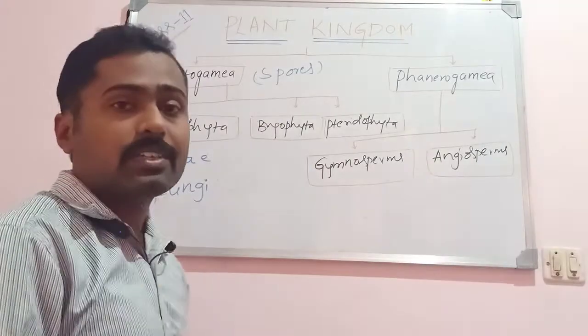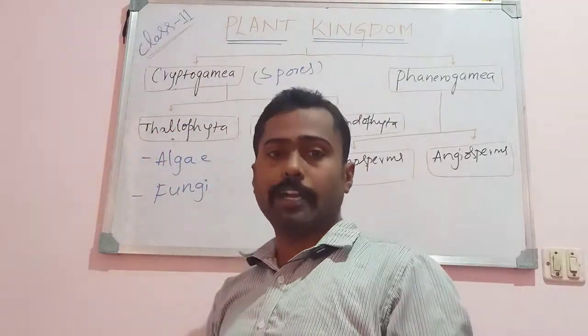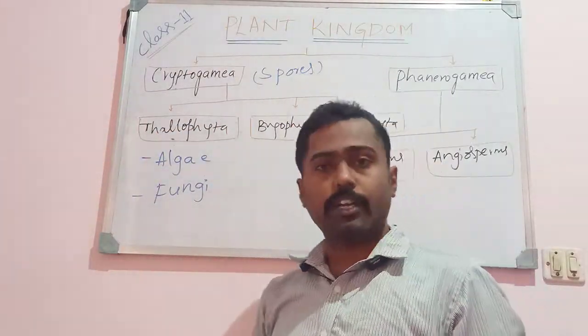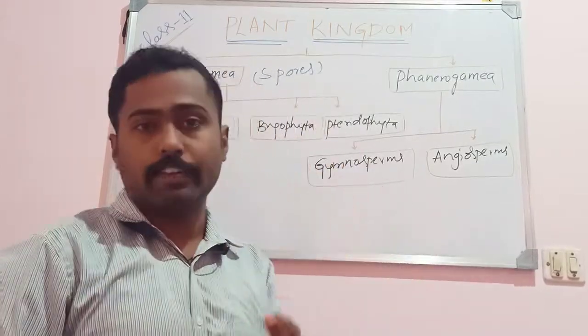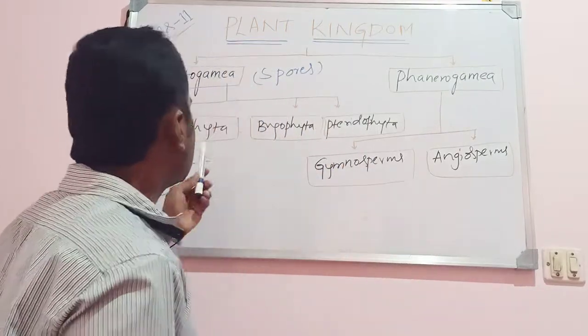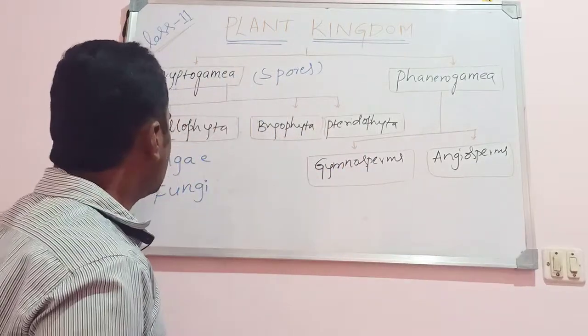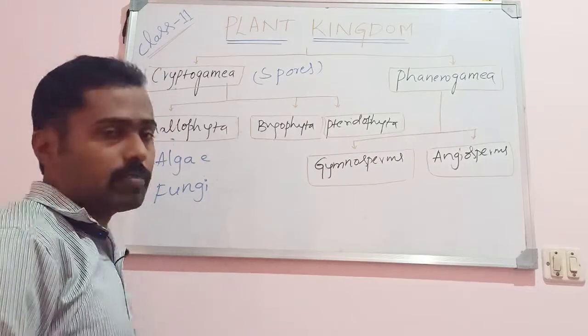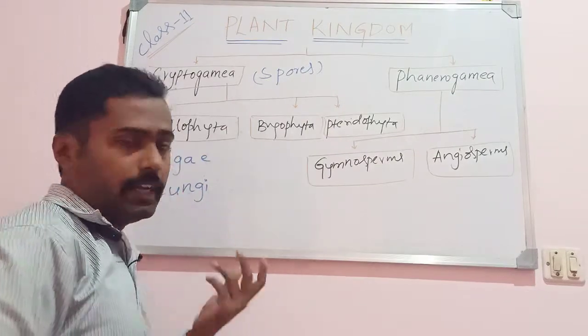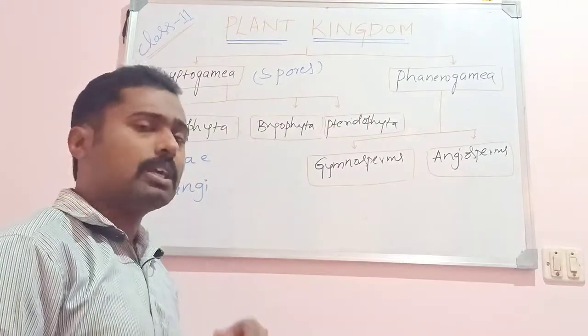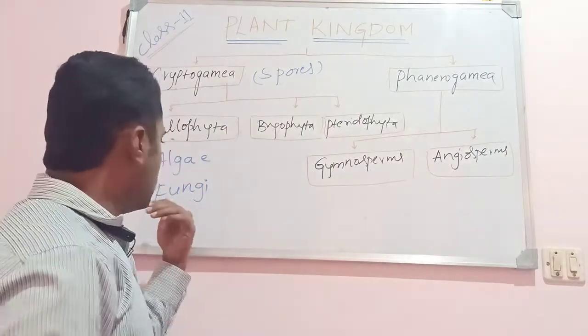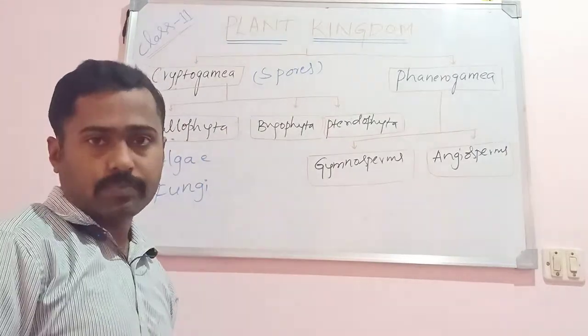So what is a thallus here? A thallus is an undifferentiated plant body where the plant body is not differentiated into root, stem and leaf. So that is considered as Thallophyta. Two forms were included, one is algae, another one is fungi. Now you have studied fungi in the kingdom Mycota, isn't it? But earlier, we studied fungi under the kingdom Plantae.